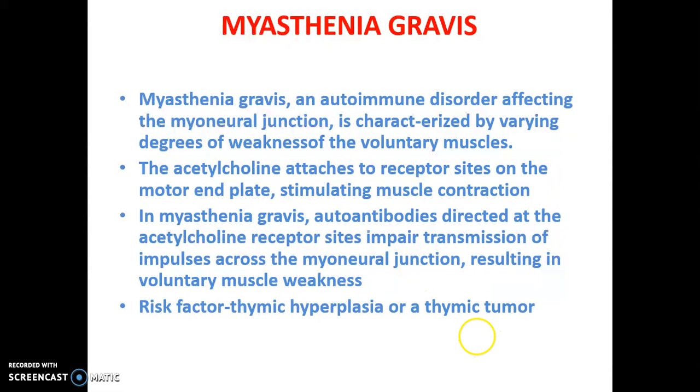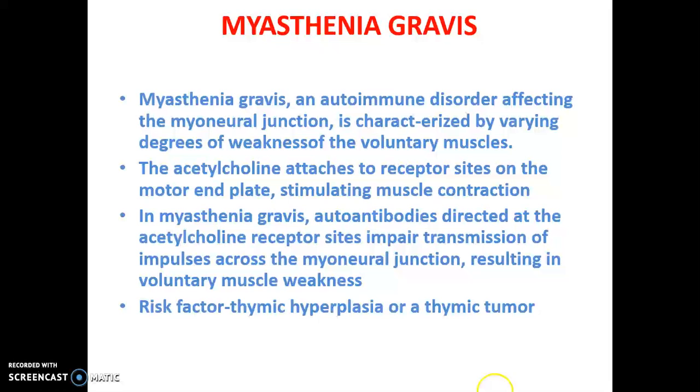So the muscles will show weakness because the muscle is now not getting proper stimulation or contraction, because there is no acetylcholine. Instead of acetylcholine, in that receptor site you can see autoantibodies. Again I am telling, the myoneural junction means the place where the neuron attaches to the muscle. So that is the myoneural junction, a place where neuron and muscle connect.